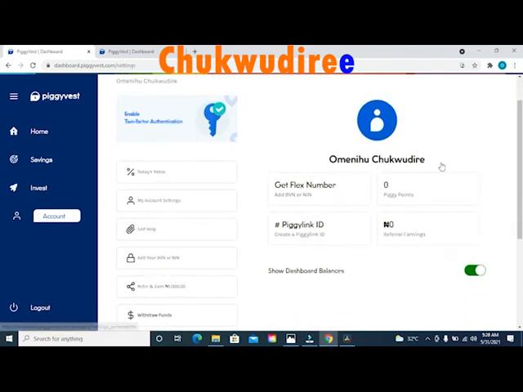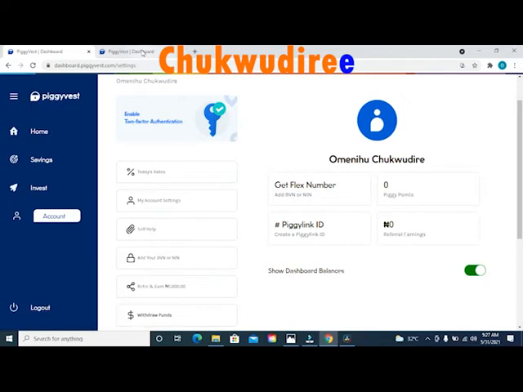On this page, you will be able to see your full name you entered during the registration, and if you have successfully connected your BVN with your PiggyVest account, right under your name at the left option you will see your Flex account number. Let me show you how your Flex wallet account number will appear with my own account, because this account I'm creating here is just for this tutorial. This is not my real account.